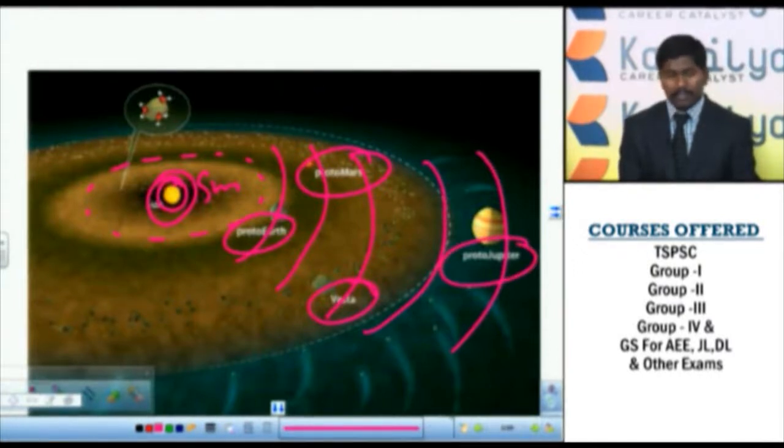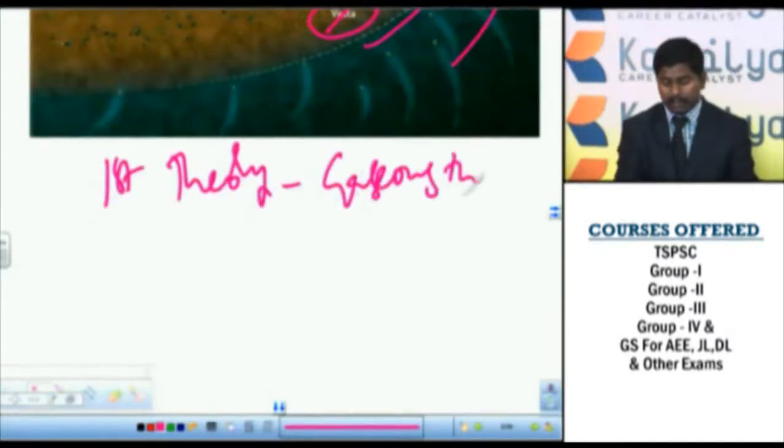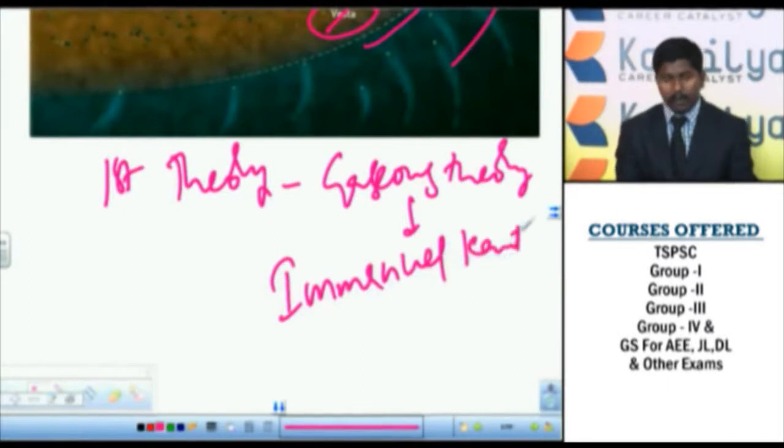Now there are some other theories which were proposed by different philosophers at different points of time. These are of course illogical and unscientific, but they may be asked in the examination. In the examination you may get just the theory and its proponent. The list of theories spoken about the origin of the Earth begins with the gaseous theory of Immanuel Kant. The first theory which gave details about the origin of the Earth is the gaseous theory of Immanuel Kant.